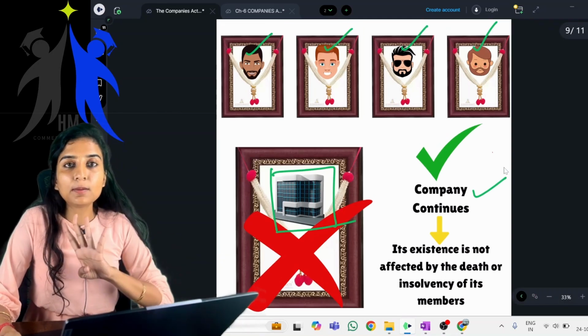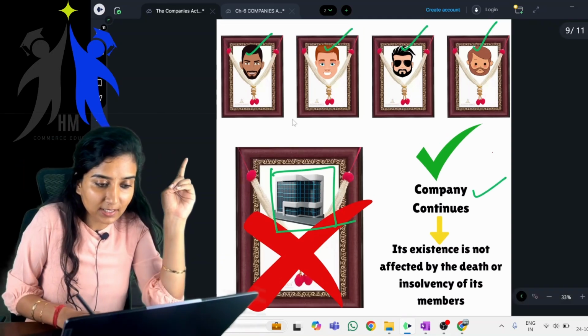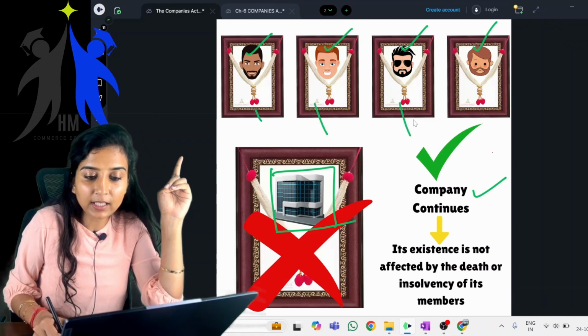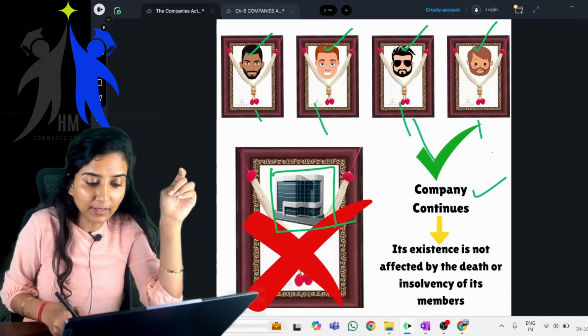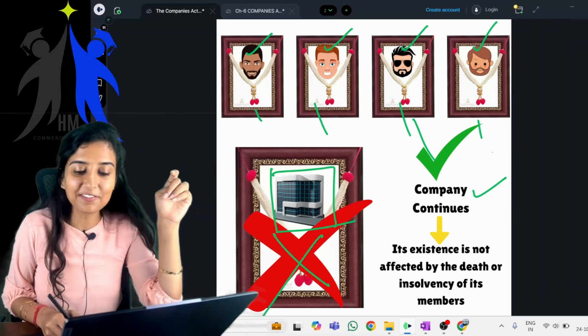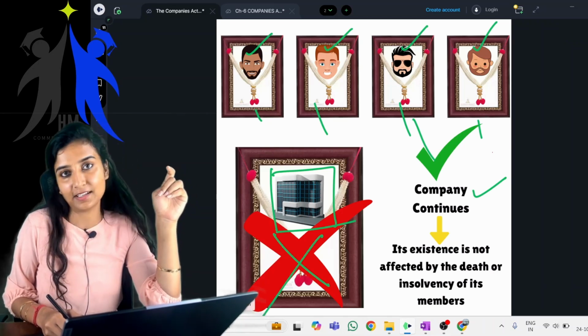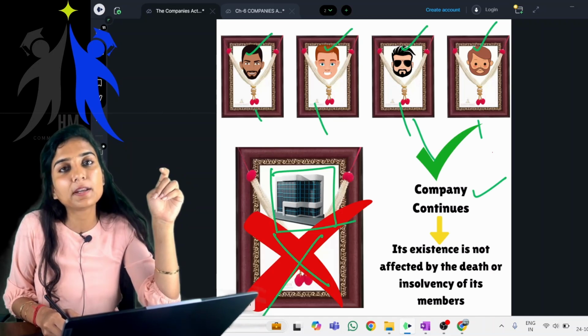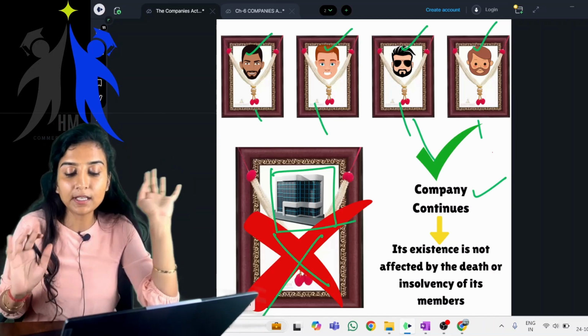Getting it? All the members, 1, 2, 3, 4, are in the photo, but the company is not in the photo. The company will continue. Continuous existence. Perpetual succession. Now is it clear?